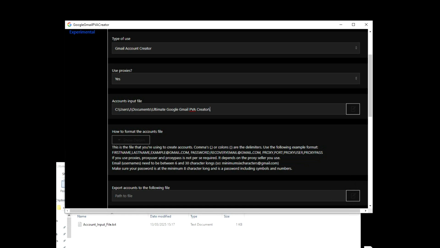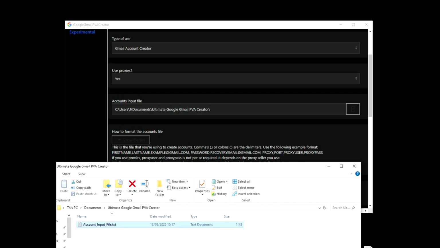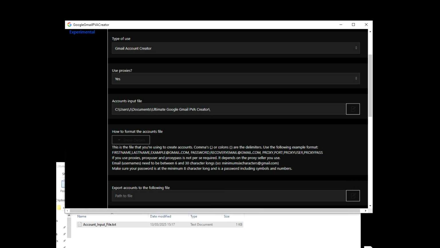It's a backward slash. Then I'm going to go and get the account input file name here. So what we're going to do, I'm going to do it like this, account input file.txt, because that is the full file name. Okay, so what we have here is the full path name, and then we have the file.txt. You always need this. Never do it like this, because this will not work, because it's not going to choose any file. This is your account input file, okay?